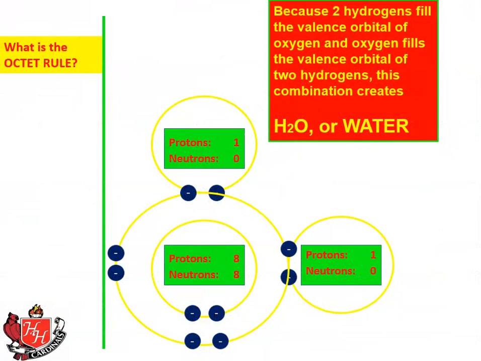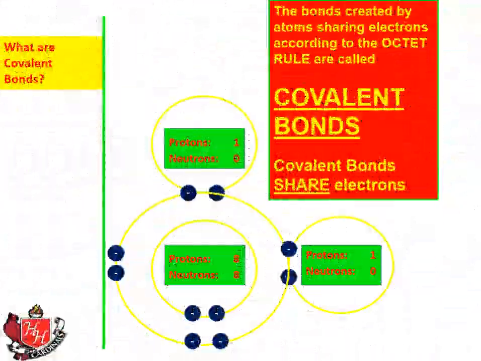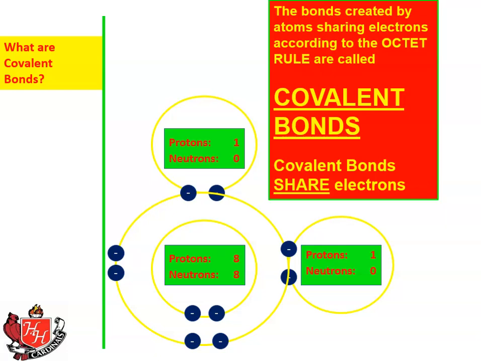So because 2 hydrogens fill the valence orbital of oxygen and oxygen fills the valence orbital of the 2 hydrogens, this combination creates H2O, or water. So the bonds created by atoms sharing electrons according to the octet rule are called covalent bonds. Covalent bonds share electrons. The prefix co means together, and valent refers to valence electrons. So it means the valence electrons are together, they're shared.